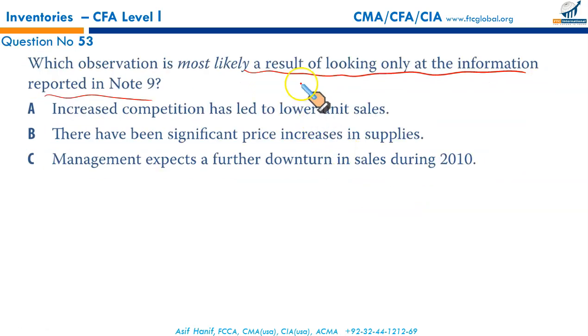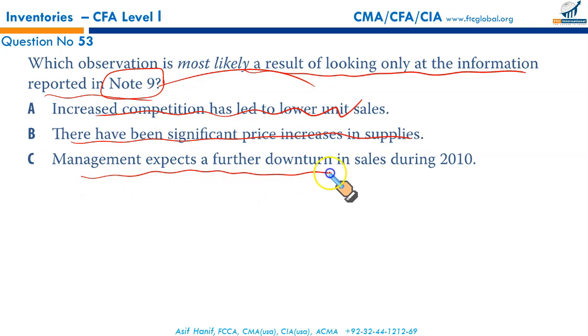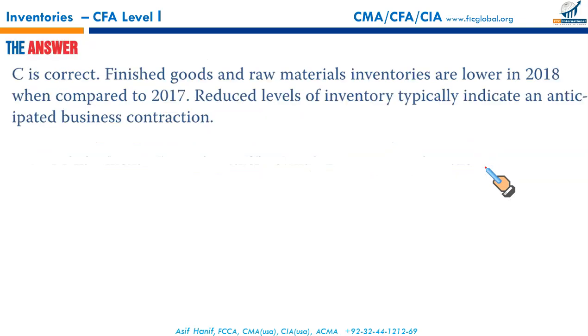Since we needed to give our judgment based only upon looking at note 9, that's what we can expect. There is no detail in note 9 regarding lower unit sales and competition or significant price increases in supplies. Basing our conclusion only upon note 9, management expects a further downturn in sales, and hence they have lowered the level of output and they have started buying less raw materials. That makes C the correct option.